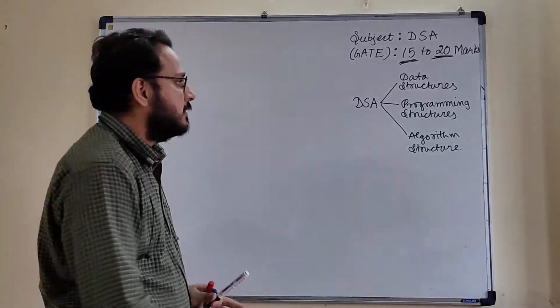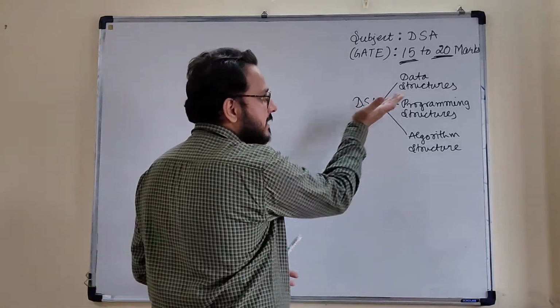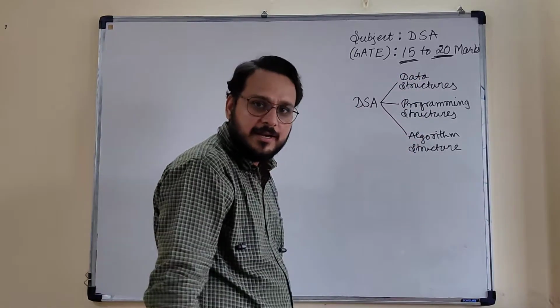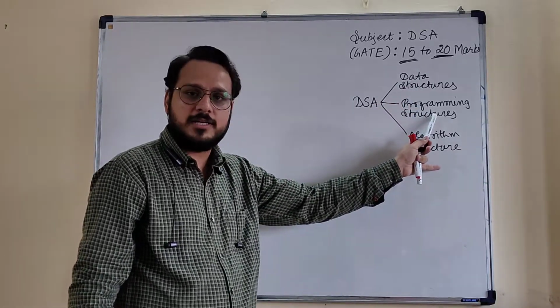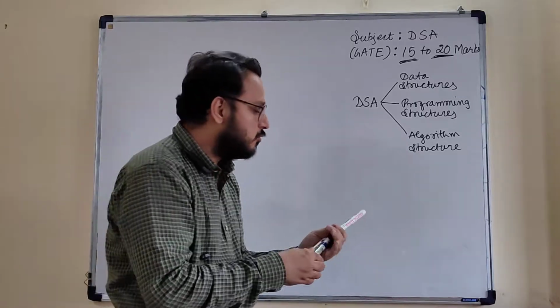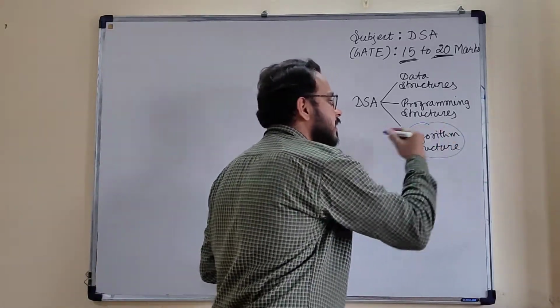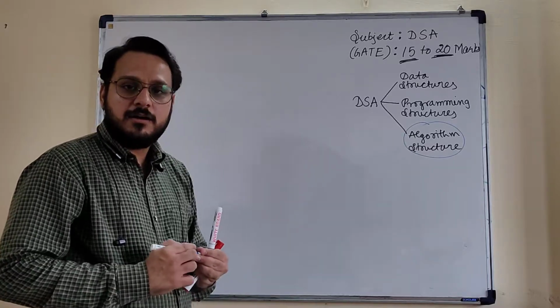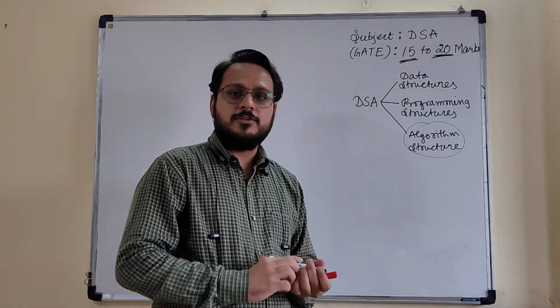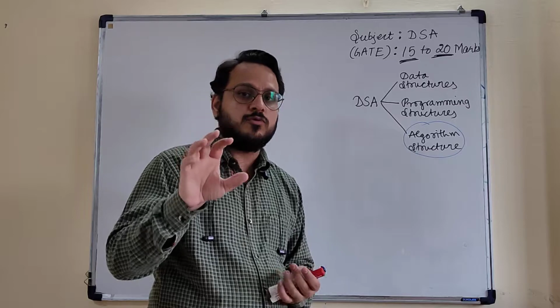By default, this subject is categorized into three different aspects. The first one is data structure, the second one is programming structure, and the third, which is known to be the most important concern, is algorithmic structure. Because an algorithm always shows the methodology to solve the problem.